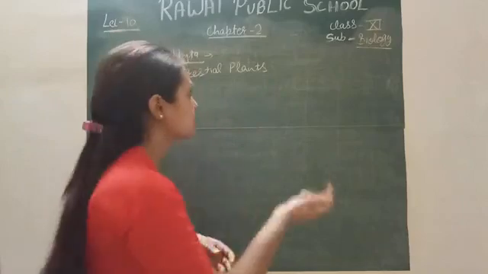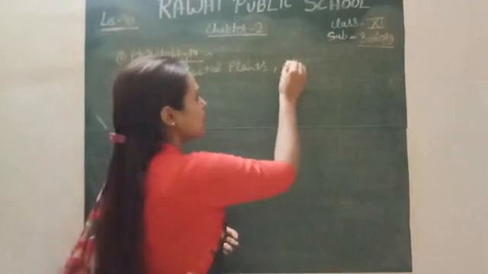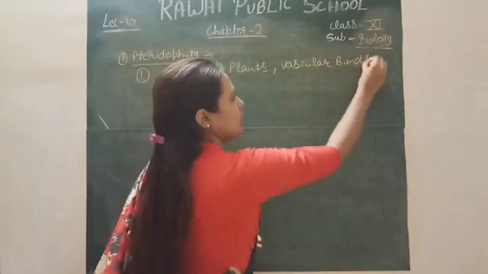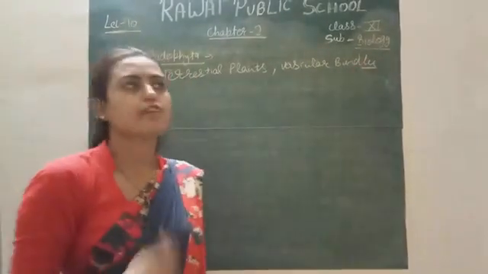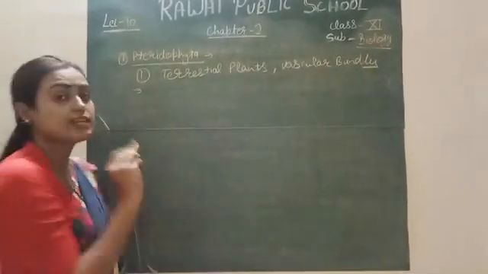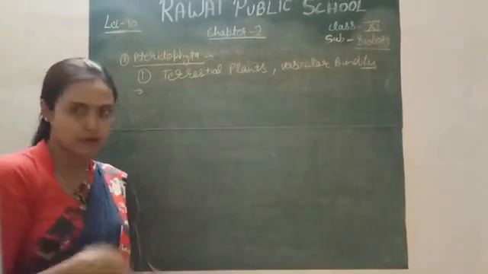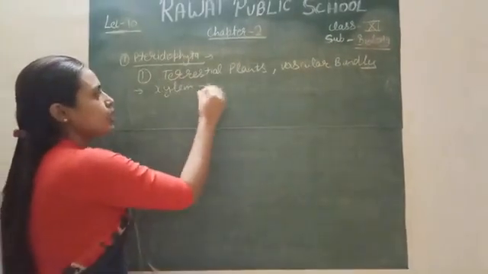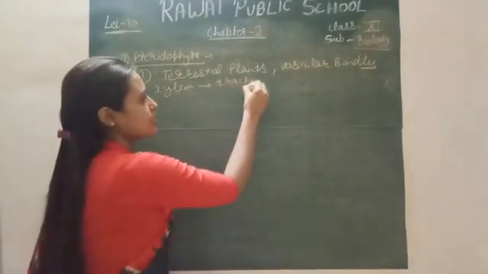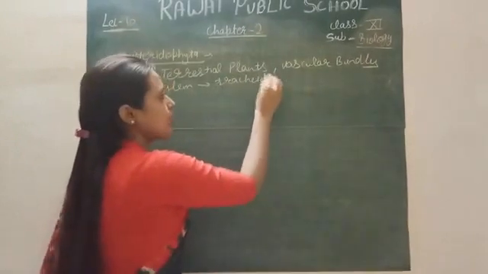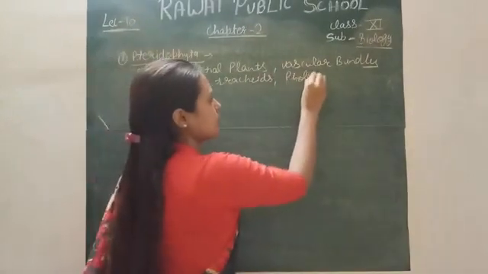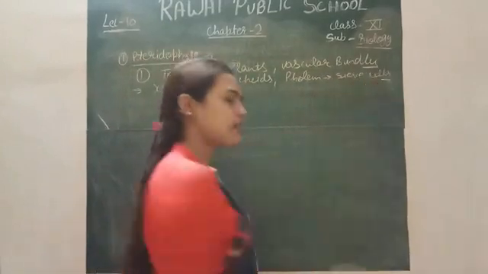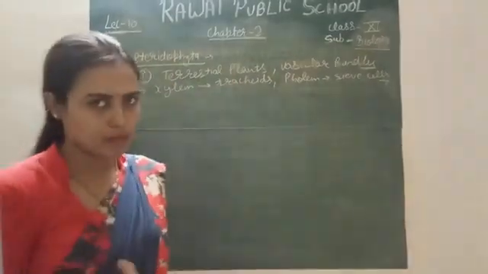But vascular bundles, which are absent in the earlier groups, are present in the Pteridophyta. Vascular bundle means the xylem and phloem, but xylem and phloem consist of different types of cells. In Pteridophyta, xylem consists only of tracheids, and phloem consists only of sieve cells. Xylem and phloem are present in this type of plants.